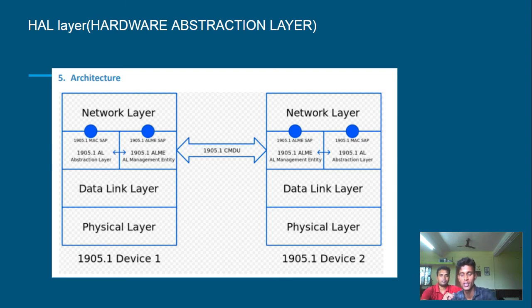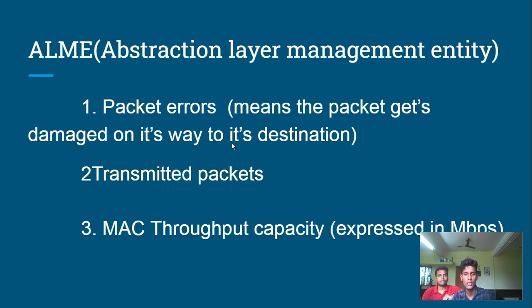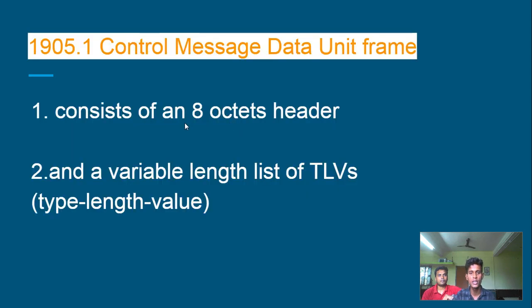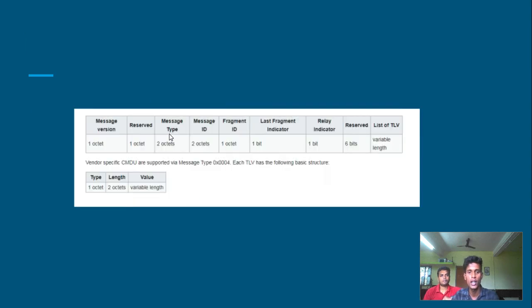Here the control message data unit is there. Here you see the data frame. It consists of an 8 octet header and a type length value. 8 octet means 1 octet is 8 bits, so a 64-bit header is here. It contains the message version, message type, message ID and fragment ID. All that information is stored in that header, and we have type length values there. Type means what type of message we can send, and the length of the message. All the information is stored here.